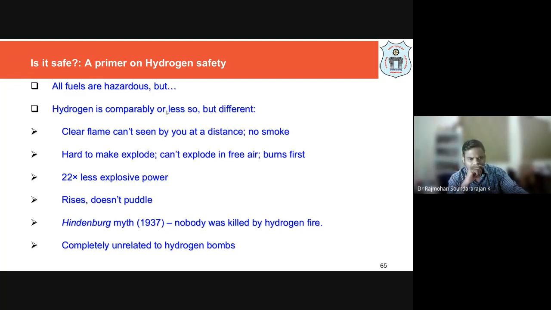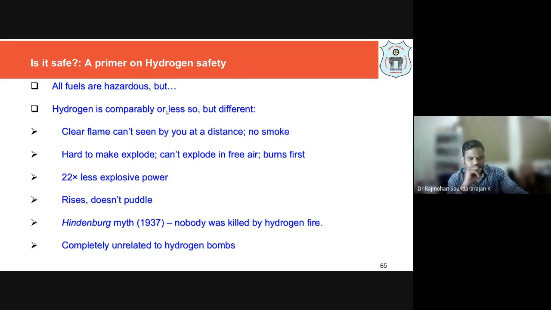And it is hard to make it explode. It cannot explode in free air. It will completely burn out. See, for example, petrol will burst, or the moment it catches fire, there is a possibility that the car will burst after a certain time.